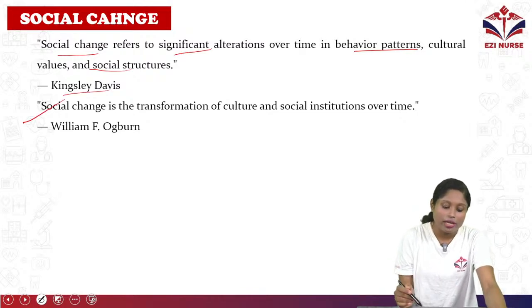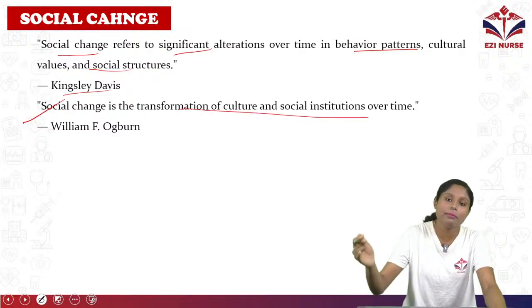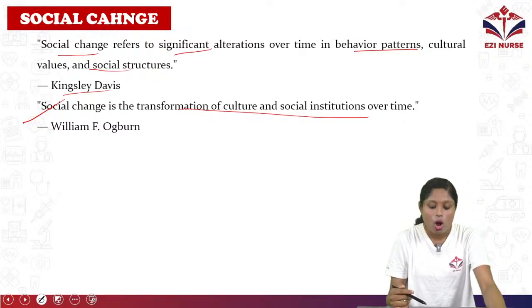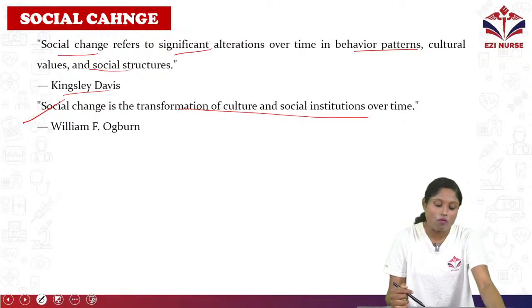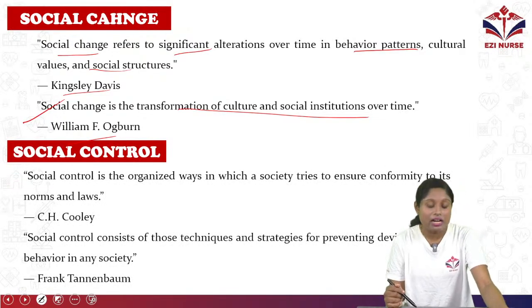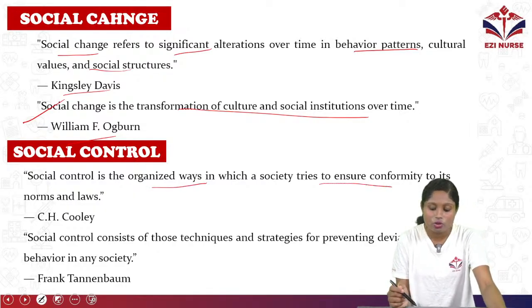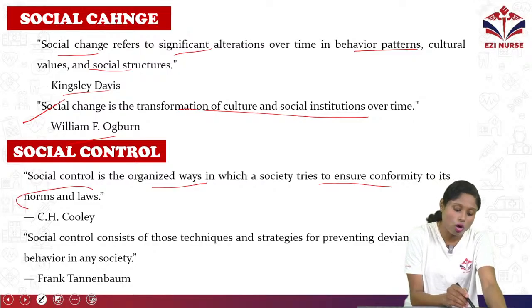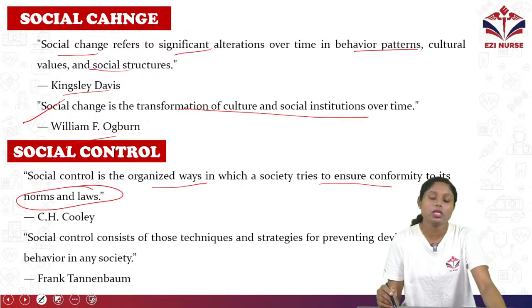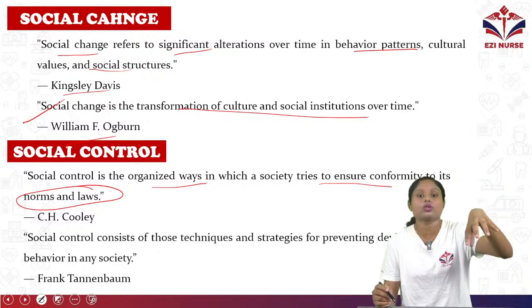Social change is the transformation of culture and social institutions over time, by William F. Ogburn. So this is the definition of social change. Now coming to social control. Social control is the organized way in which society tries to ensure conformity to norms and laws. So the society will follow the norms and laws. Society is controlled with rules and regulations, norms and laws.